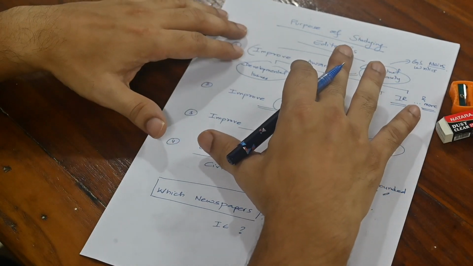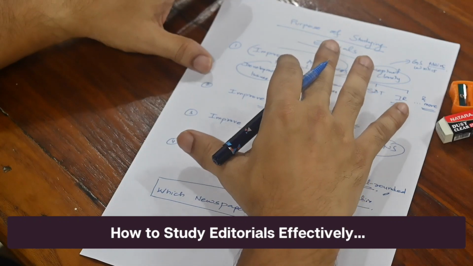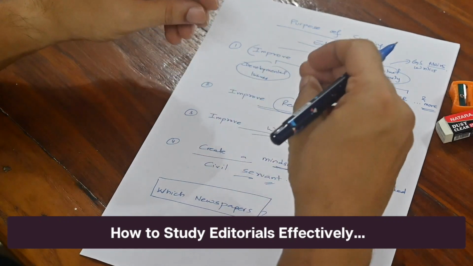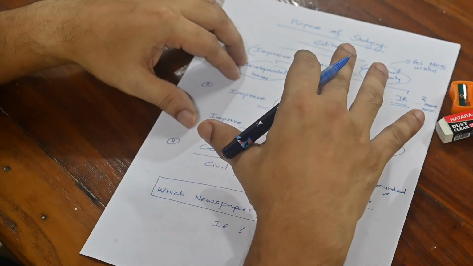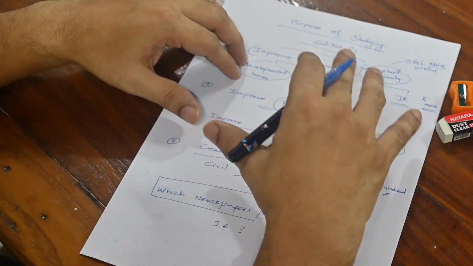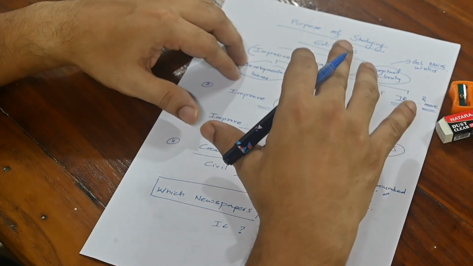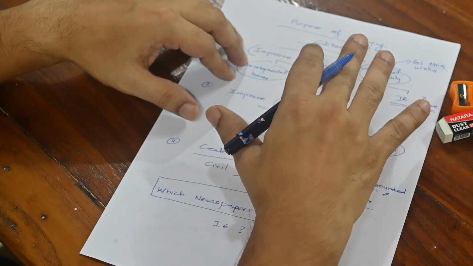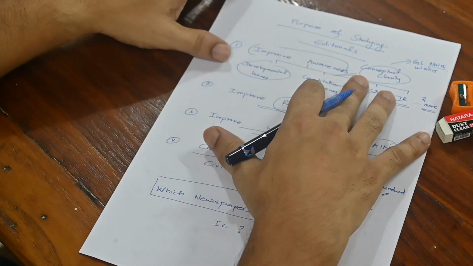Today we are going to discuss one of the most important topics, which is how to read editorials. Because editorials is one of those things that a lot of students stay confused about. It takes a lot of time, it wastes a lot of time. So, how to improve your editorial reading, I'm going to discuss that. I'm going to give you specific points.